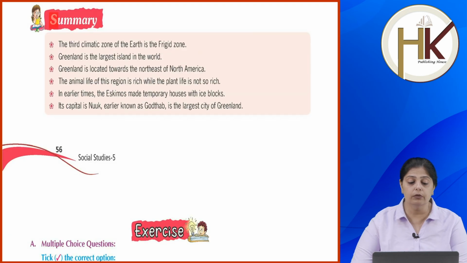Now, summary. The third climatic zone of the earth is the frigid zone. Greenland is the largest island in the world. Greenland is located towards the northeast of North America.